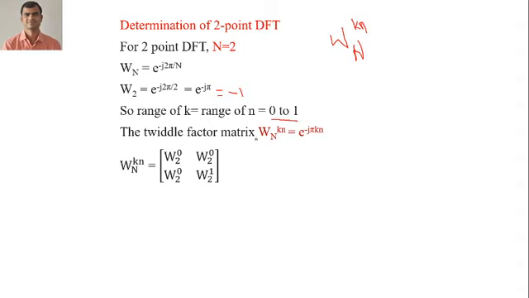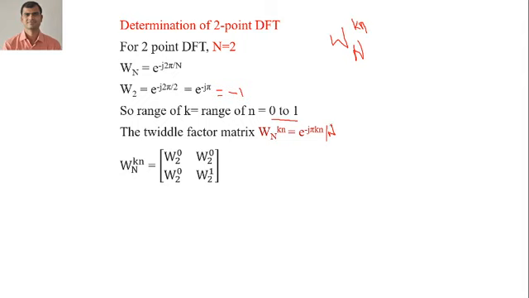The Twiddle factor matrix is given as W_N^{kn}. We know the value of W_2. Simply, you can write W_N is equal to e raised to minus j 2 pi by N. So here I have taken W_N^{kn} is equal to e raised to minus j pi kn. It should be divided by N also.